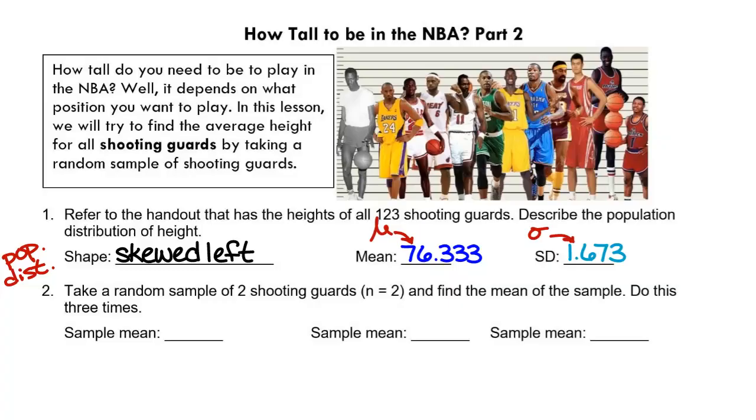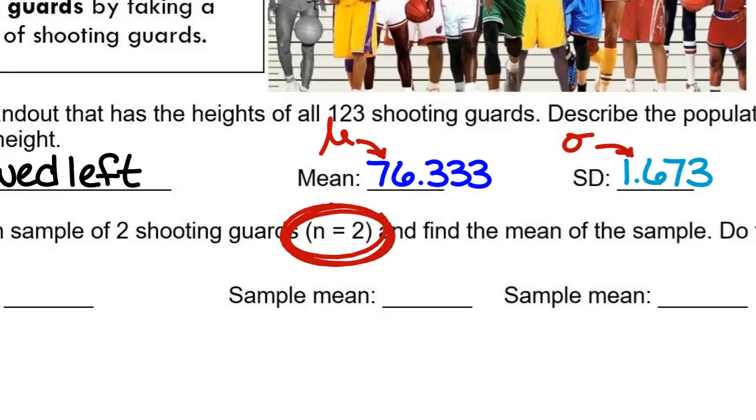All right. You guys are going to do a total of 6 random samples for me. The first 3, I want you to have n equals 2. What does that mean? Yep, you're going to pick out 2 players. How are you going to find those 2 players? Yep, math, probability, option 8, random, no repeat. You're going to go from 1 to 123. Little n is 2. You're going to use those 2 numbers to go and find the players on the table. You're going to look at those 2 players' heights, and you will average those 2 players' heights.